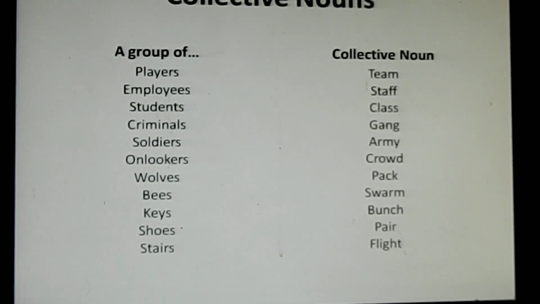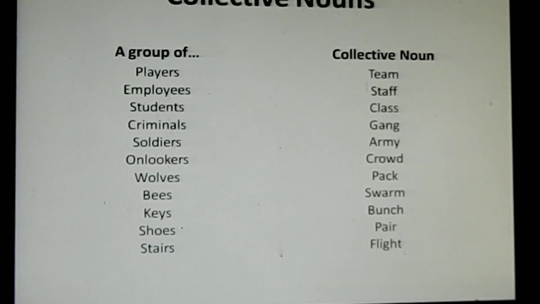Other than these, there are quite a number of common collective nouns. You can learn them and make use of them in your day-to-day conversation and writing. So that is how you can overcome this difficulty of learning so many collective nouns. If you learn them, you can use them fluently in conversation.